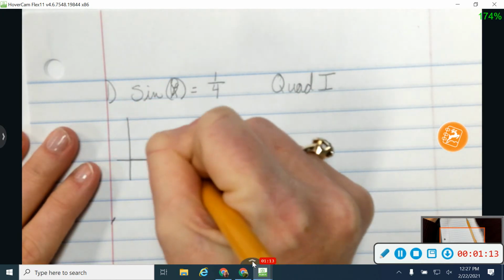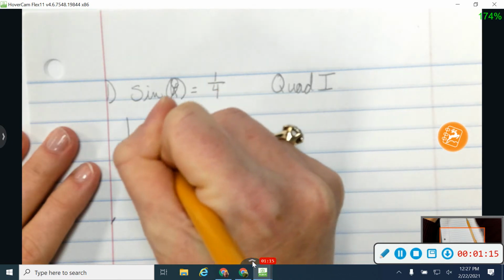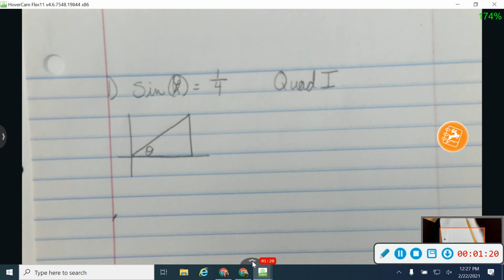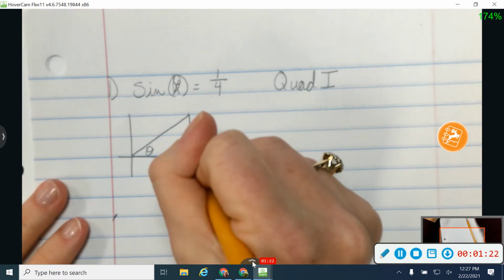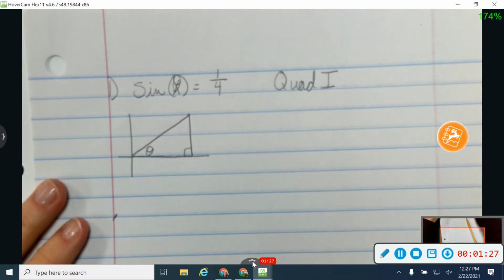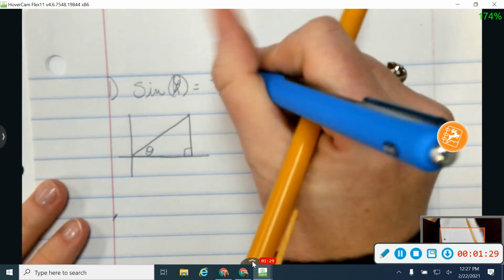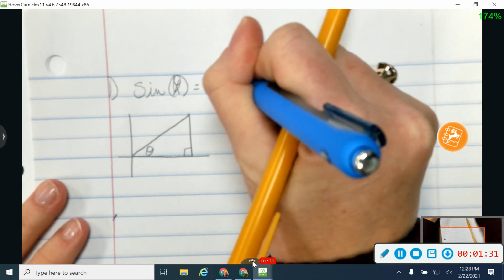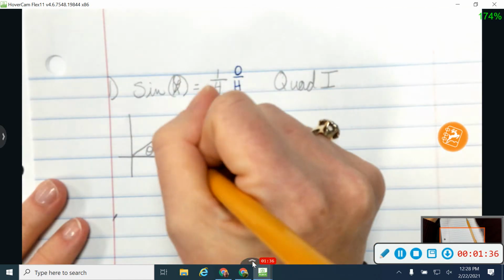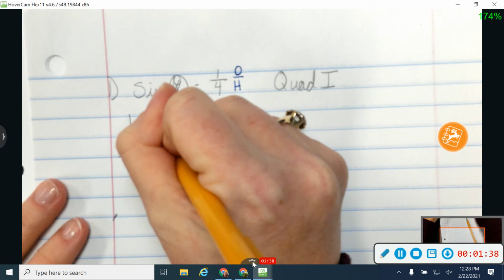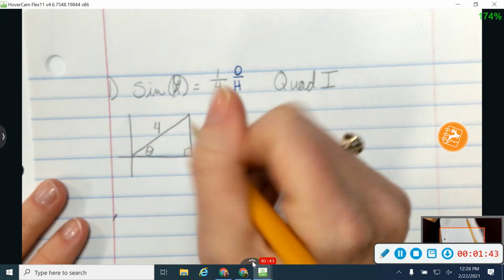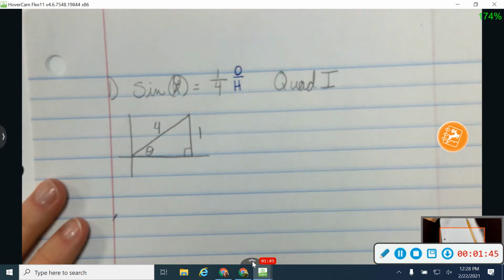So my triangle is going to be in quadrant 1, and when I draw a triangle in quadrant 1, I'm going to make sure that x is on x and y is on y, and theta is right here at my origin, just like we've been drawing triangles. And by giving me sine, they've given me my opposite over my hypotenuse. So I'm going to say that my hypotenuse is across from my right angle, so this is going to be 4. And my opposite side, opposite from theta, is going to be right over here. That's going to be 1.